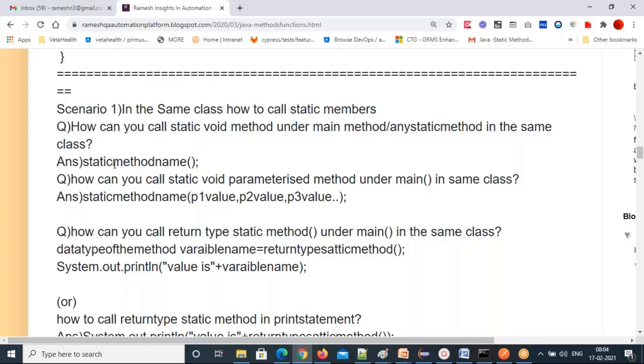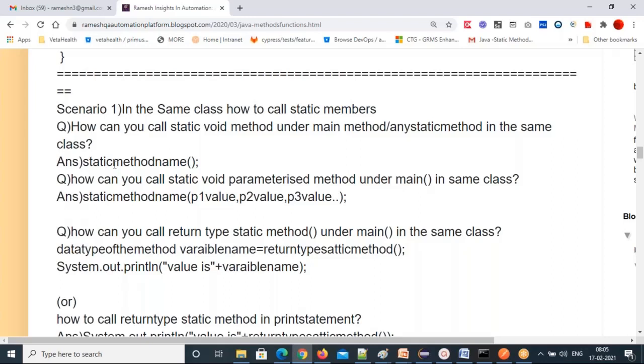If you read, your automation and your Java are going to be dead easy. If you are not practicing, not reading, automation is not going to be that easy. This is the only area you need to focus on. 100% this area only will be used in automation. This is a highly used topic in automation, in Java, anywhere, because they already created so many methods. How you need to call them, that's what I'm explaining here.